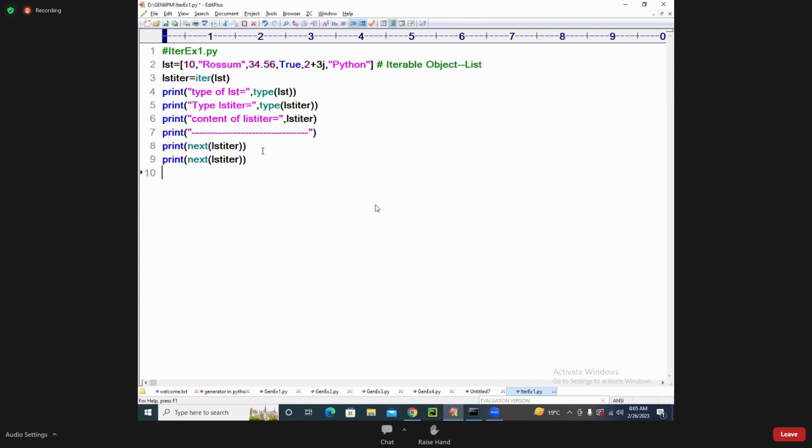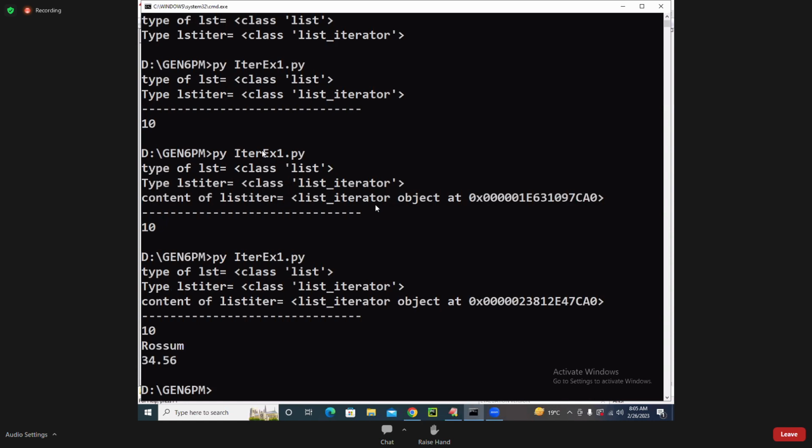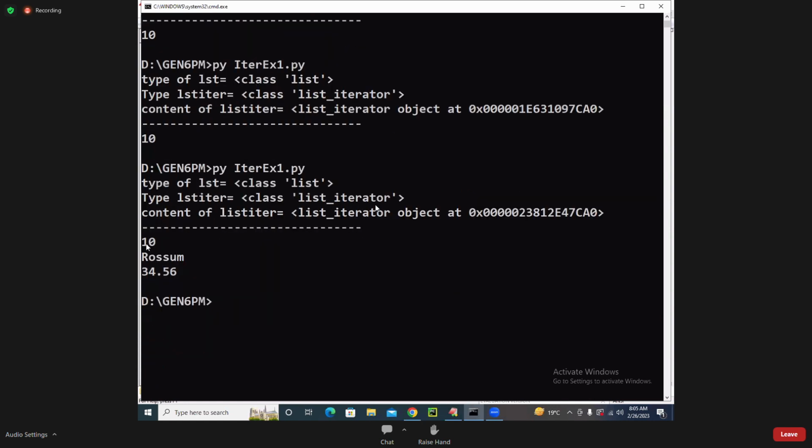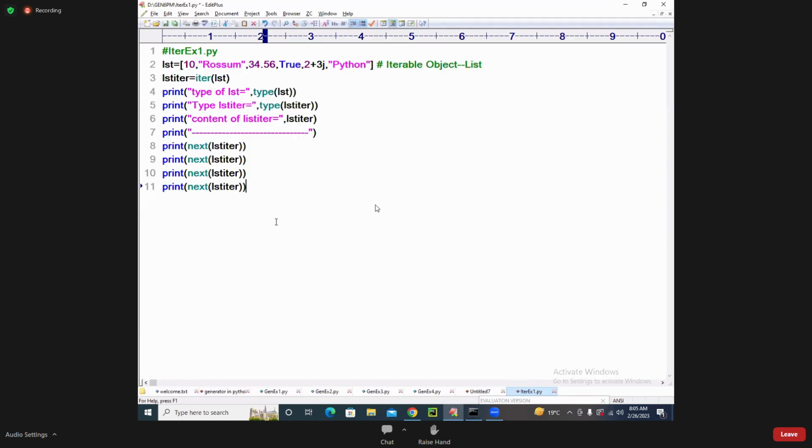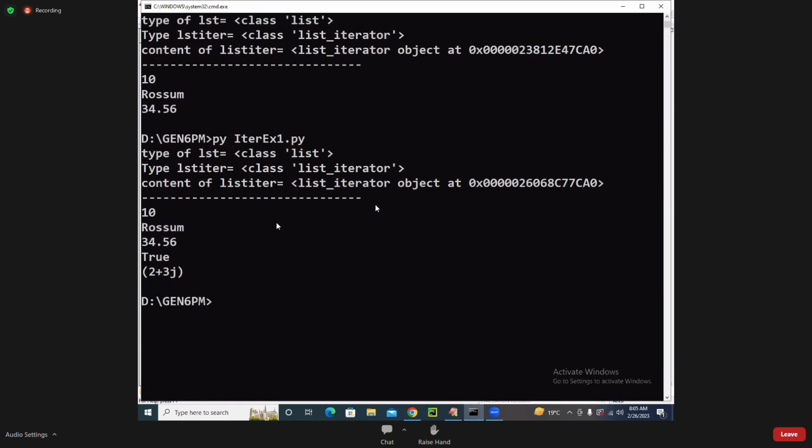Here you see, same thing I will write it. Three values I am getting on demand, three values I am getting here. Only three values I am getting, and the rest of them you also write. Now it is going to give you the values. You write once again here.